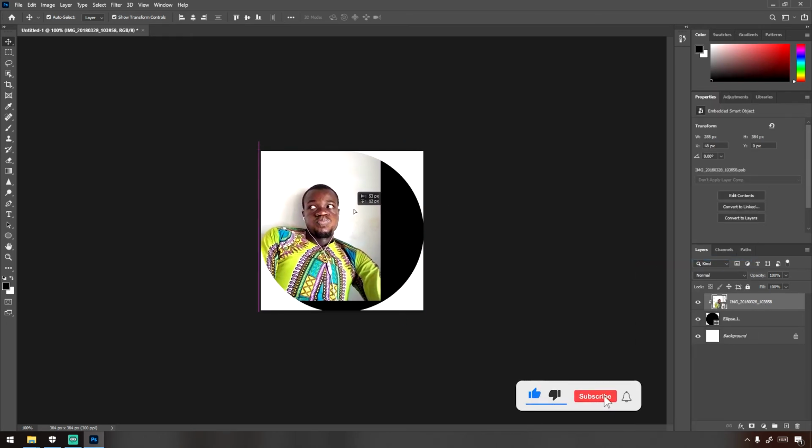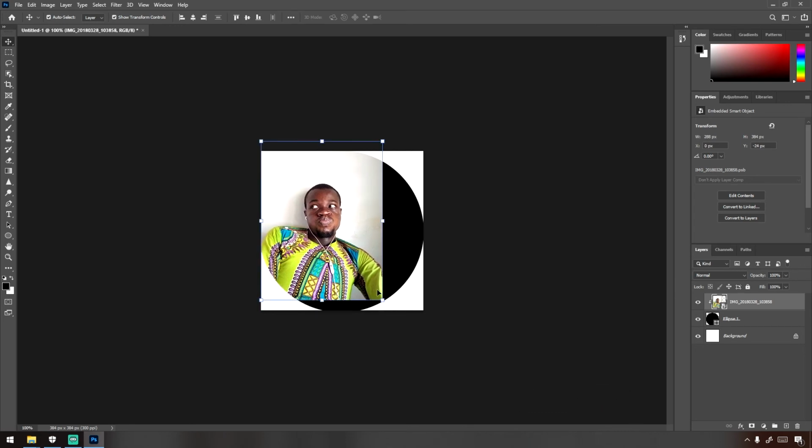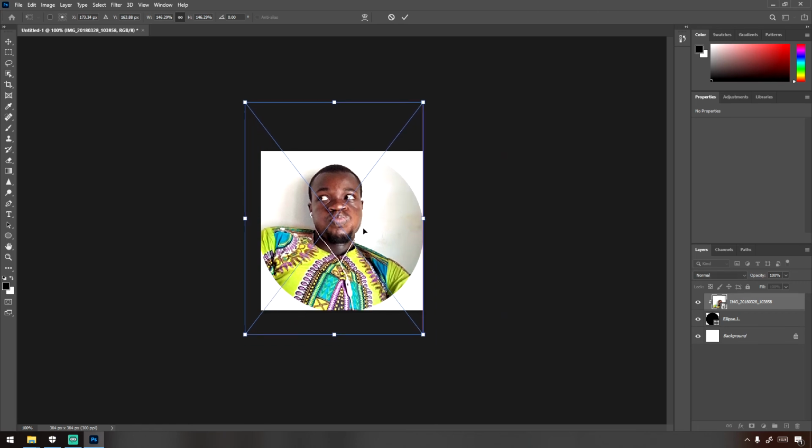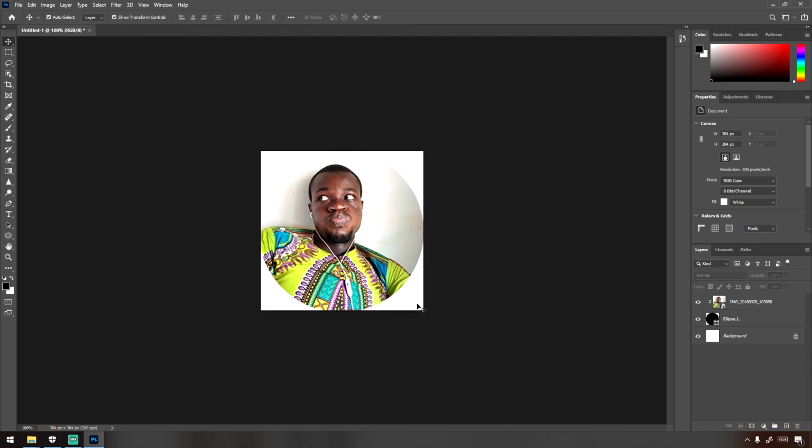Then with the transform controls you can resize the picture. Accept the changes and you have your profile picture for WhatsApp, TikTok and other platforms.